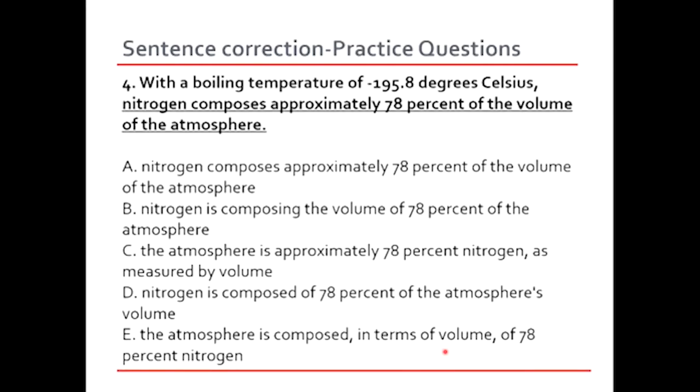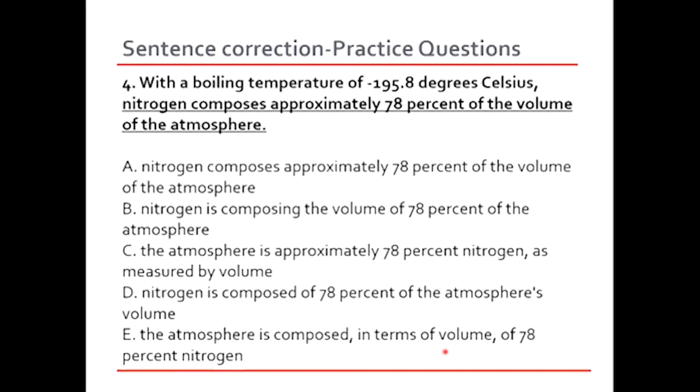And then option A, nitrogen composes approximately 78% of the volume of the atmosphere. I think this is just going to remain as it is. This is the right answer. And if you feel there needs to be a change, then I think from my perspective, this is absolutely correct. The sentence is clear. The mention of volume is done in another independent clause, and it has been mentioned very clearly. Nitrogen composes is also correct.